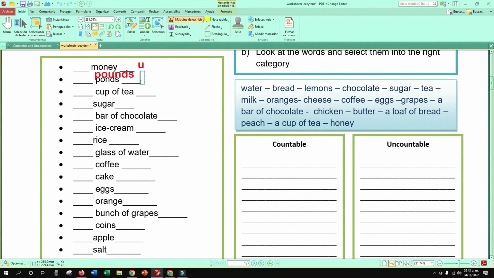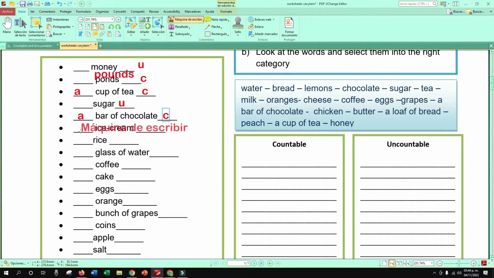What about pounds? Libras. Countable or uncountable? Countable. Perfect. Cup of tea. Podemos decir a cup of tea. Countable. Perfect. Sugar. Countable or uncountable? Uncountable. Yes, uncountable. We can say a bar of chocolate. Countable or uncountable? Una barra de chocolate. Countable.